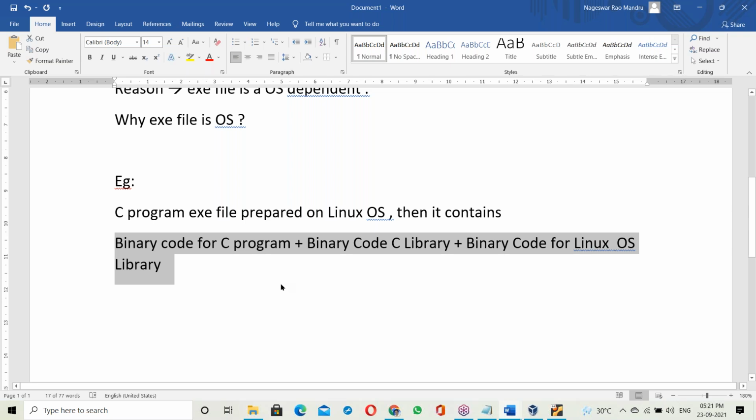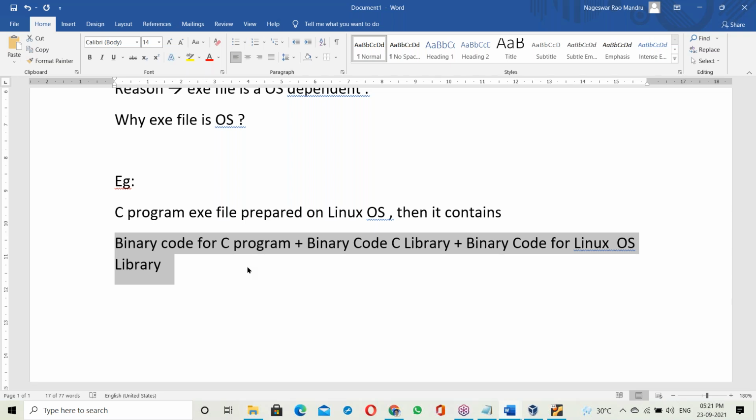So the OS library is also part of the exe file, linked with the exe file. This is called static linking. At the time of creation of the exe file itself, the OS library links with the exe file.